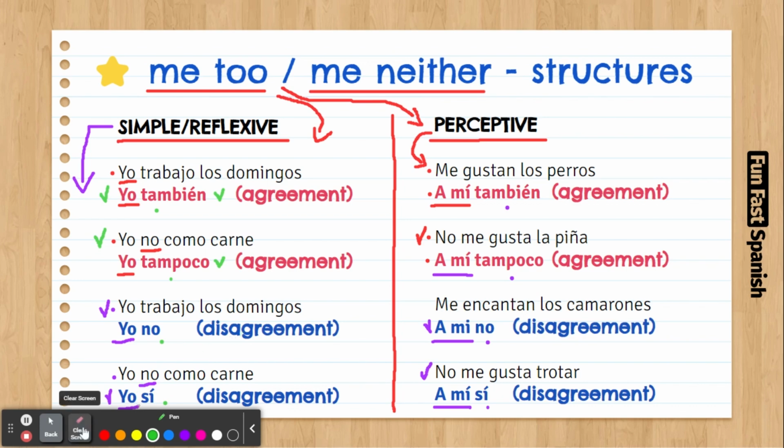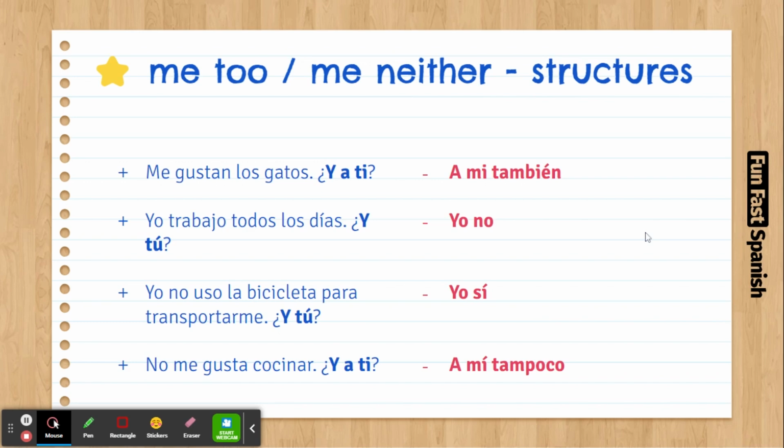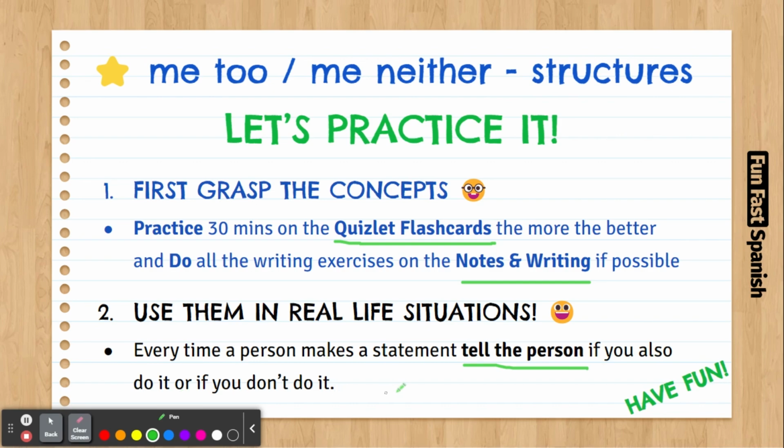How do we practice this? It's kind of easy to practice this, but it can be annoying for others who are talking to us. Well, first of all, do your Quizlet flashcards, practice this, do notes and writing if you want to practice your writing, and then we're going to use them in real life situations. How? Every time a person makes a statement, give your opinion, tell the person if you also do or not. It's not annoying, not all the time, not every time, just sometimes.